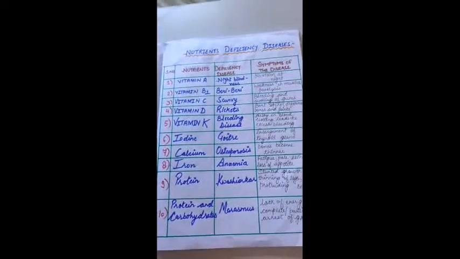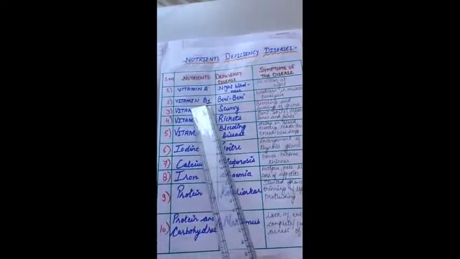So first nutrient is vitamin A, and its deficiency disease is night blindness, and the symptom is no vision at night. So due to the deficiency of vitamin A, night blindness occurs in our body, due to which we will not be able to see at night. Next vitamin is vitamin B1.